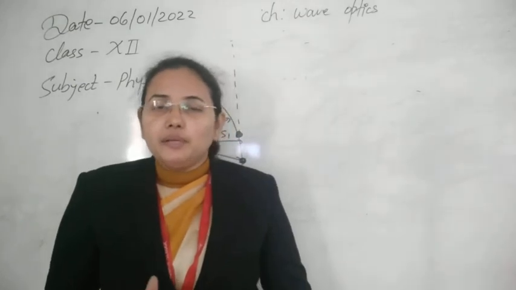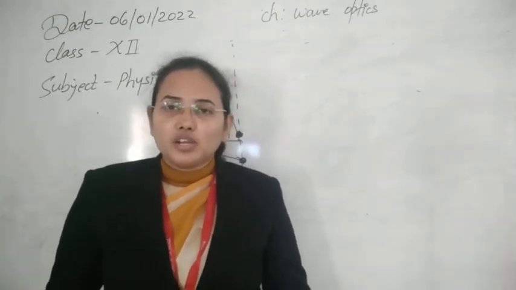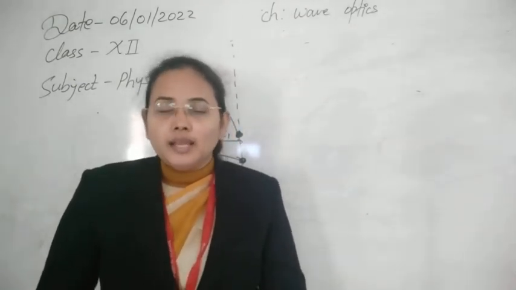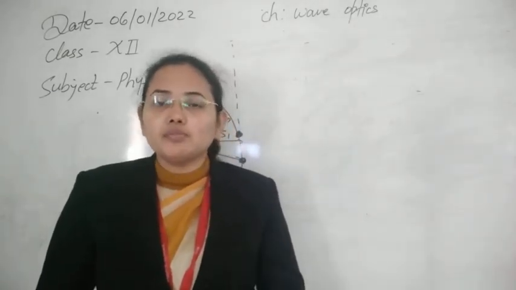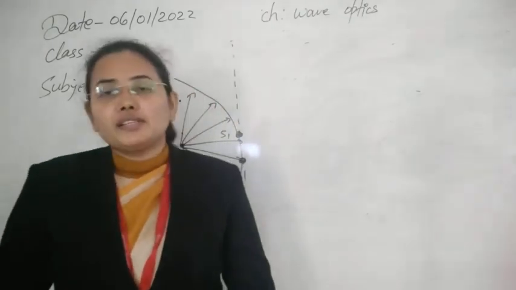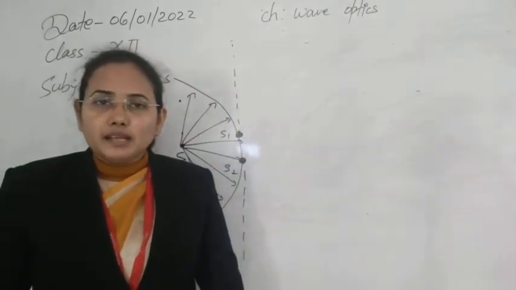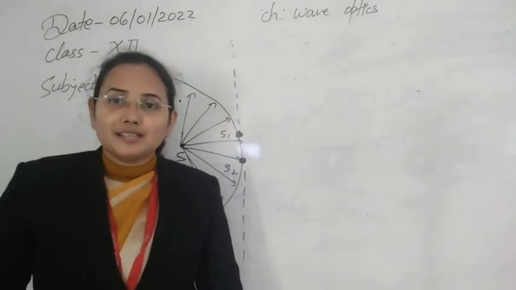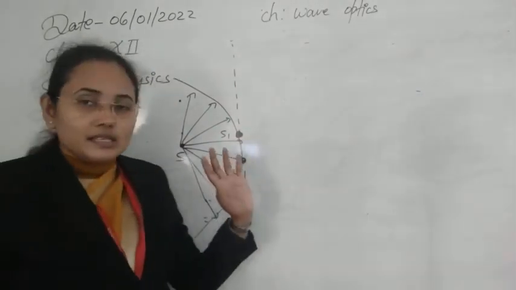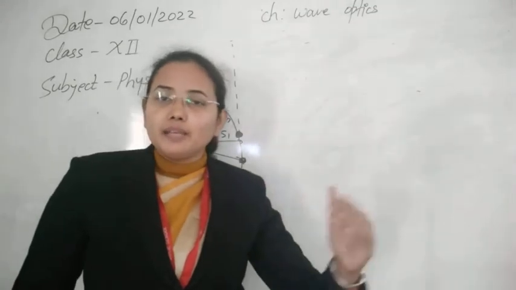But later, when Maxwell proved that light has transverse nature, then as you know, a transverse wave moves in terms of crests and troughs. So here also we can make crests and troughs, because the two sources are sending light as a wave in the forward direction.